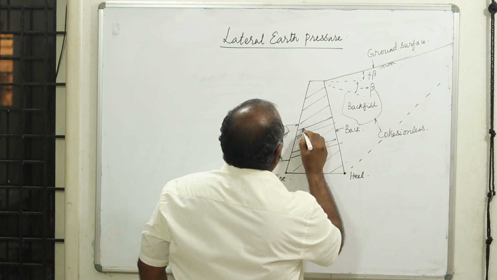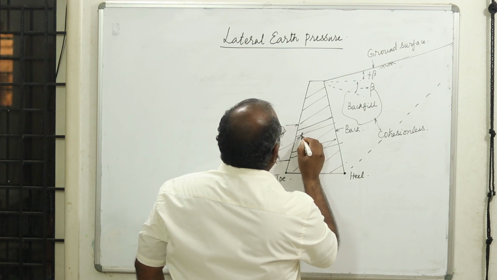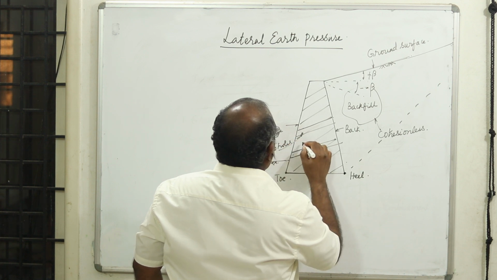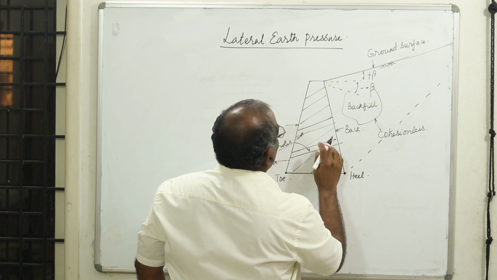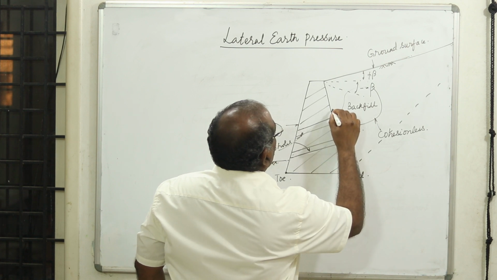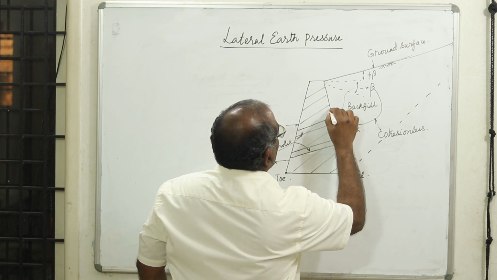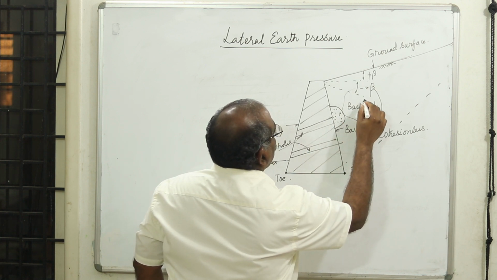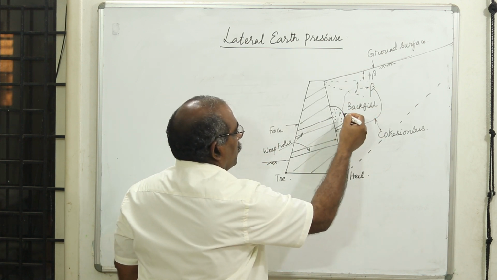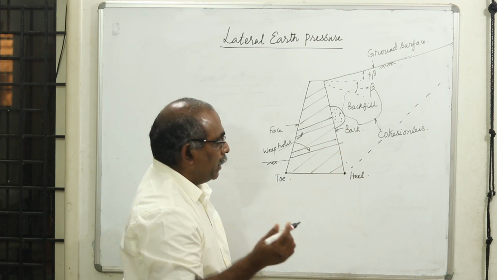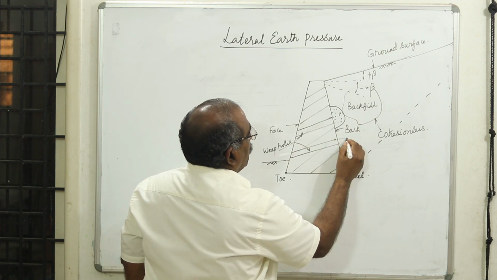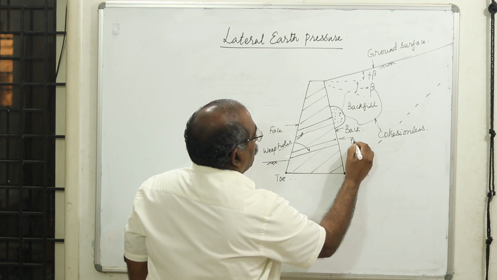These are called weep holes. Though it is not part of the chapter, I want you to have an understanding. You are going to have this filter material. You are going to properly protect it so that this backfill material, when it rains, the soil should not carry the fine particles and clog these weep holes. Without these weep holes, what happens? It is going to create pore water pressure.